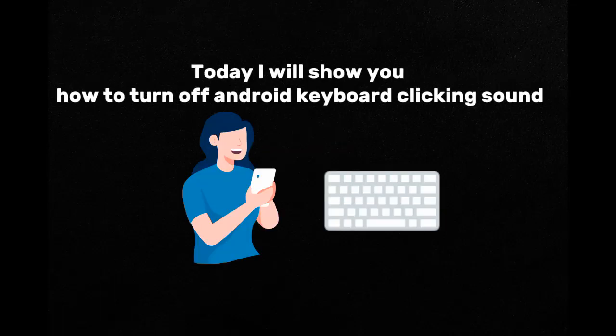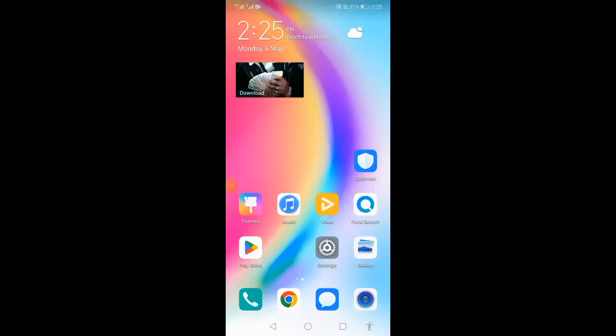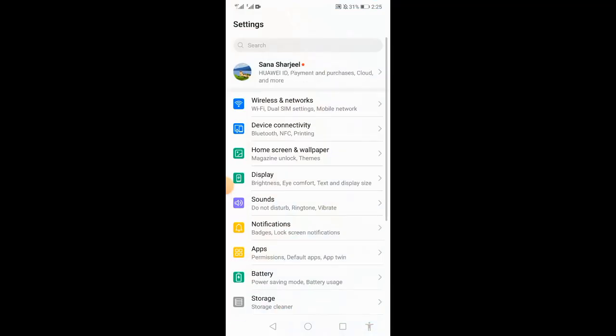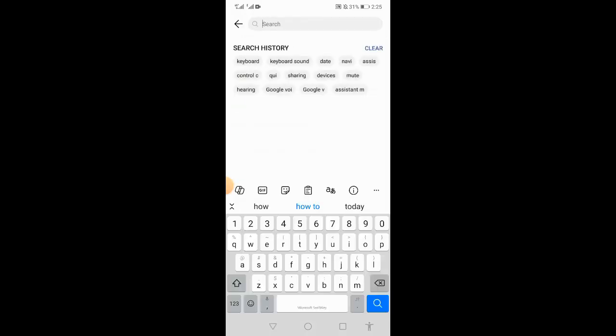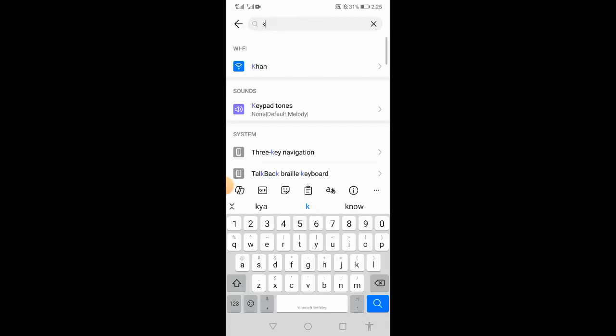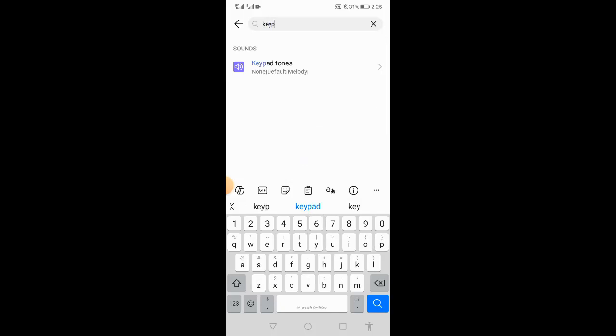Today I will show you how to turn off Android keyboard clicking sound. So you have to simply go to the settings of your Android device. Tap the search bar and type keypad tunes. So you click on keypad tunes.